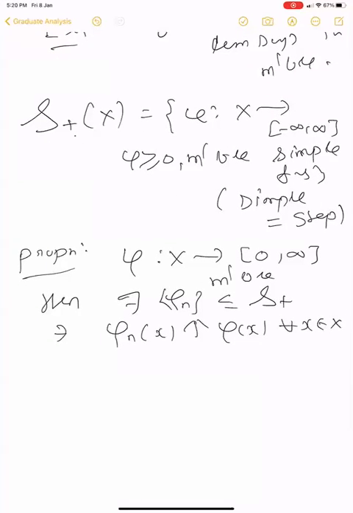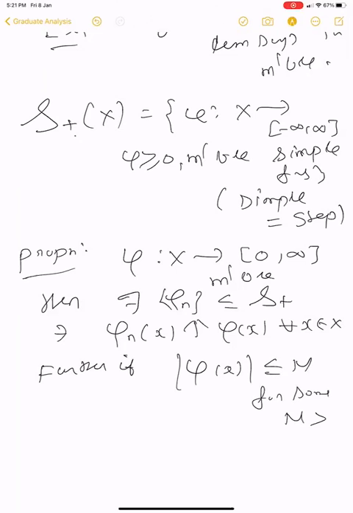So any positive extended real valued measurable function can be approximated by simple functions. That's what this says. Further, if phi is bounded, that is, less than infinity, then phi n converges to phi uniformly.